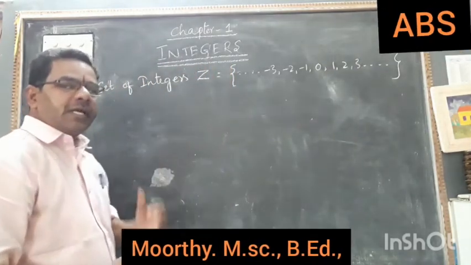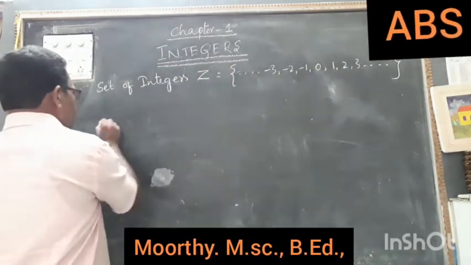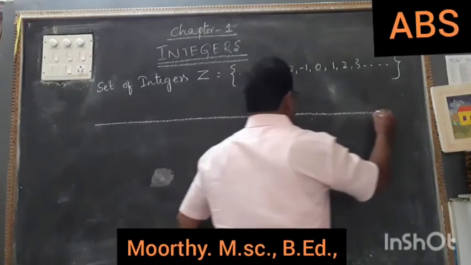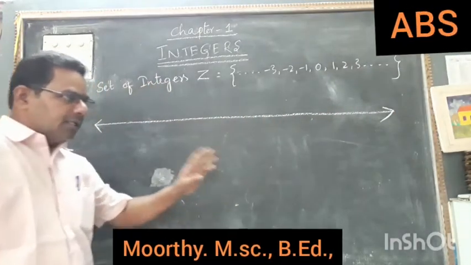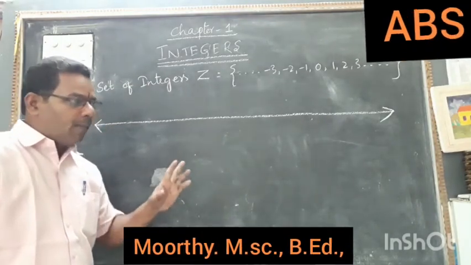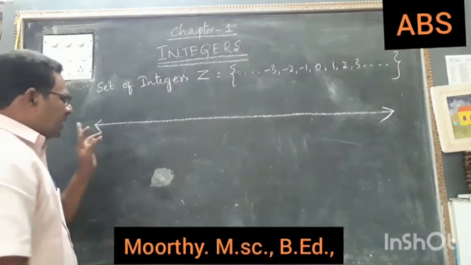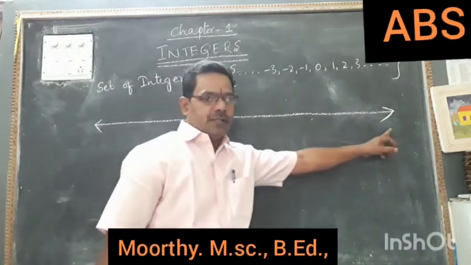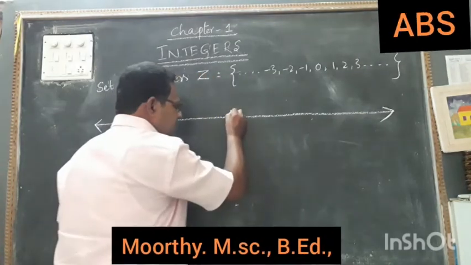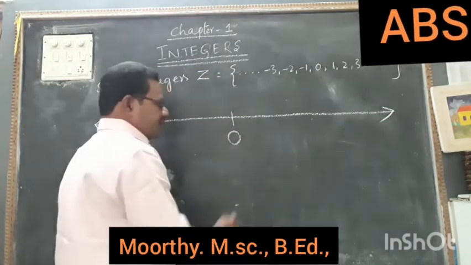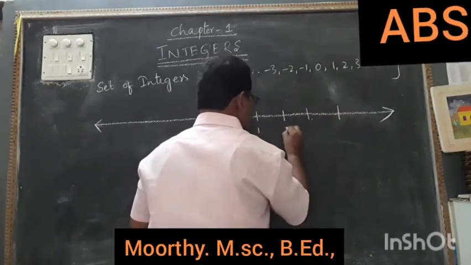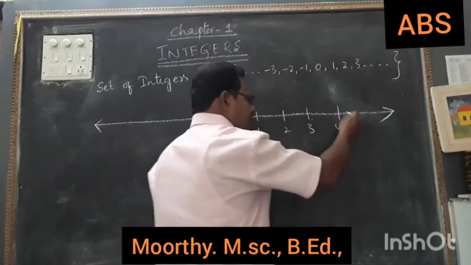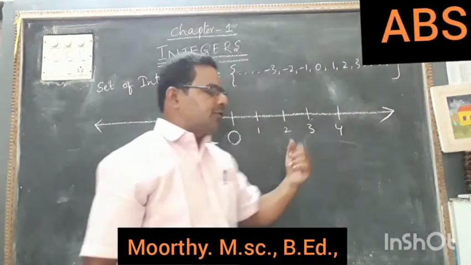How to represent the integers on the number line? That we have to see. Here I am drawing a line. This is called the number line. You have to remember this is a straight line. A straight line has no end points. In the middle of this straight line we write 0. And from here, at unit distance, you can write the numbers 1, 2, 3, 4, 5, 6, 7, 8 and so on.